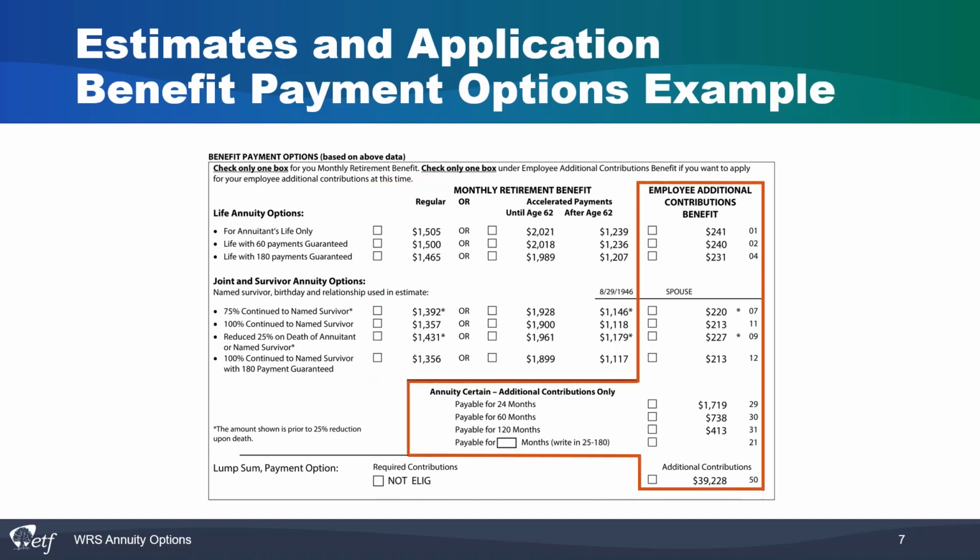Last, it shows you the payment amounts you would receive for any additional contributions you have. This is received in a separate payment. It also shows you the lump sum payment available for the additional contributions at the bottom. Now we're going to look at these payment options individually so you can get a better idea of how they work. The numbers for the payment options are for example purposes only. Your payment amounts will look different.